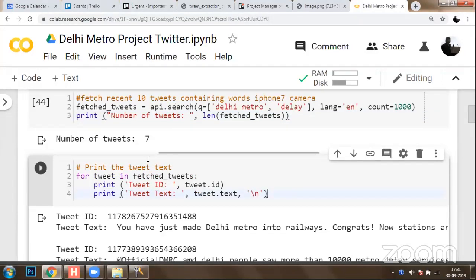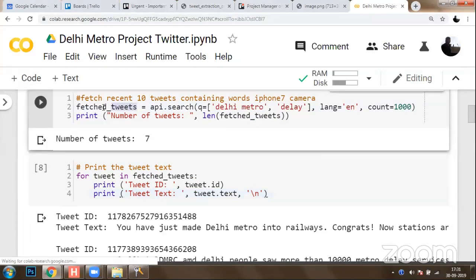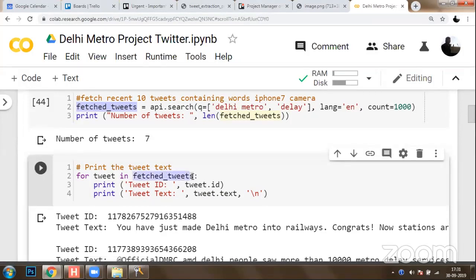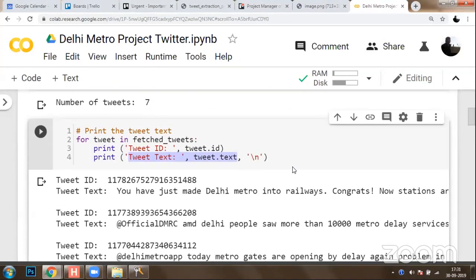Once we got 7 tweets available, now you can quickly print those tweets. Okay. To print those tweets, I have saved all the tweets after executing the search function in a variable known as fetch tweets, and I am executing a for loop now. So for each tweet in fetch tweets, I would like to print the ID of the tweet and the text of the tweet. Okay, so that's what we're going to print.